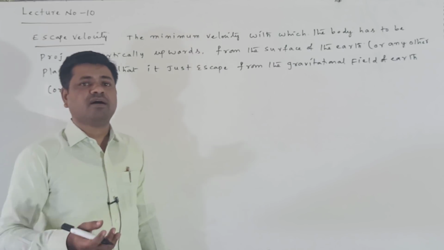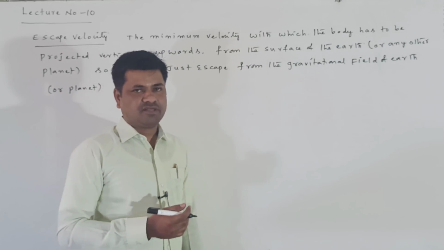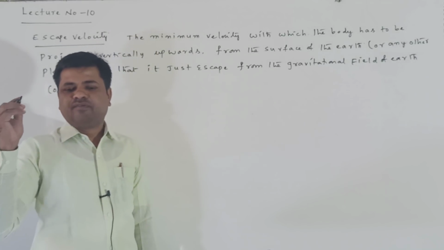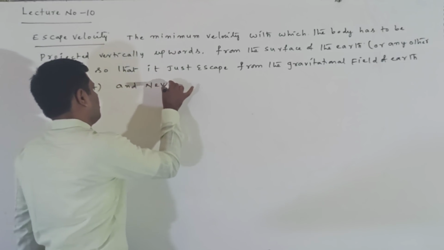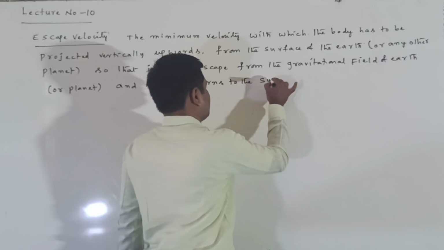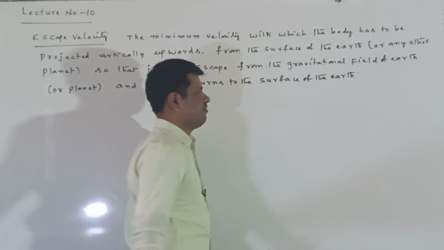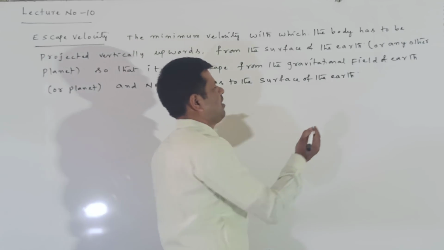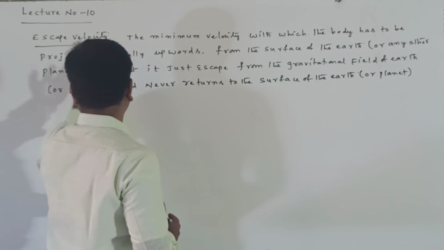Suppose we project from the surface of a planet, it escapes from the gravitational field of the planet, and never returns to the surface of the Earth or planet. This is the definition of escape velocity.